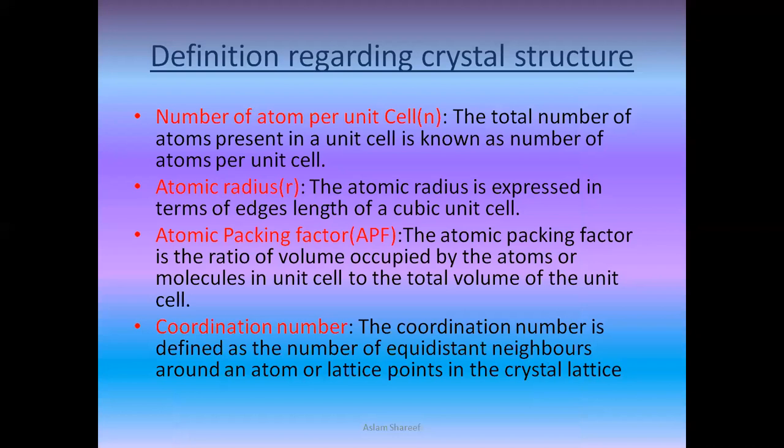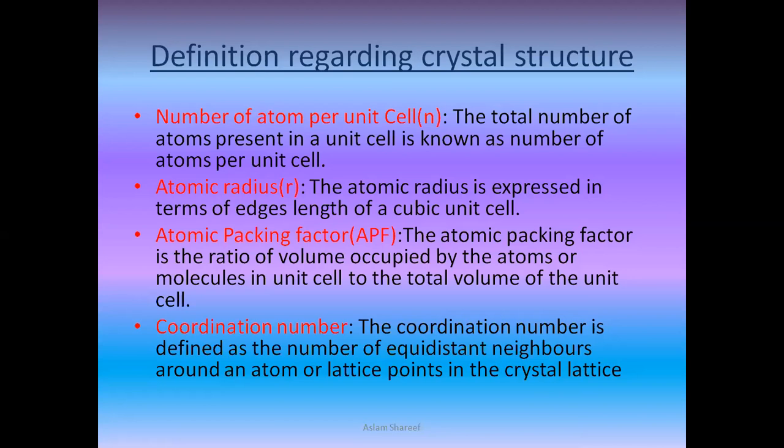The total number of atoms present in a unit cell is known as the number of atoms per unit cell. So if we say that there are 4 points in a unit cell, those 4 points are the total number of atoms present in the unit cell. The atomic radius is expressed in terms of edge length, as we have seen in the 7 crystal structures where a = b = c. Those are the atomic radius expressions in terms of edge length of a cubic unit cell.